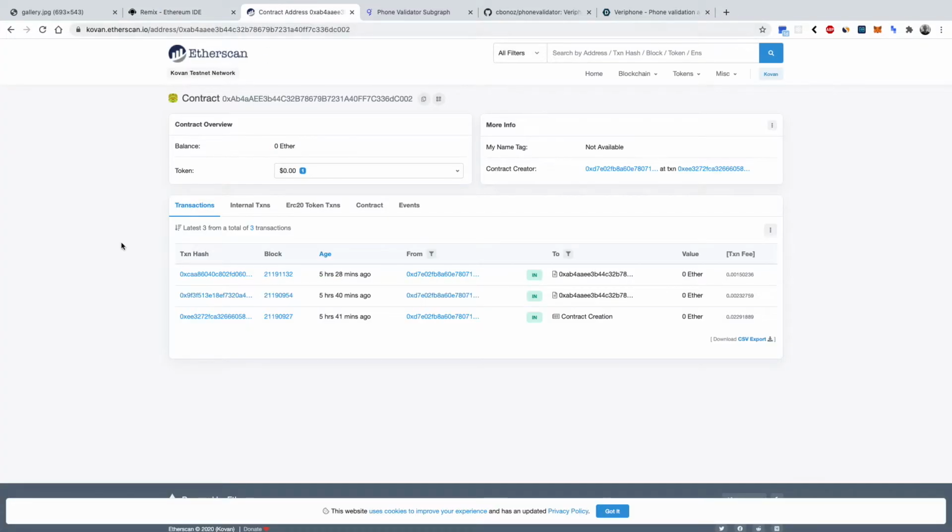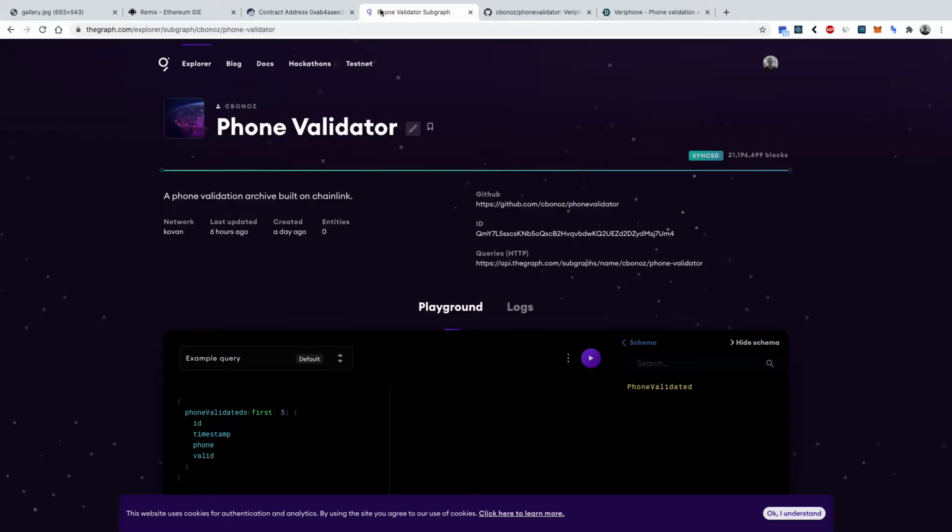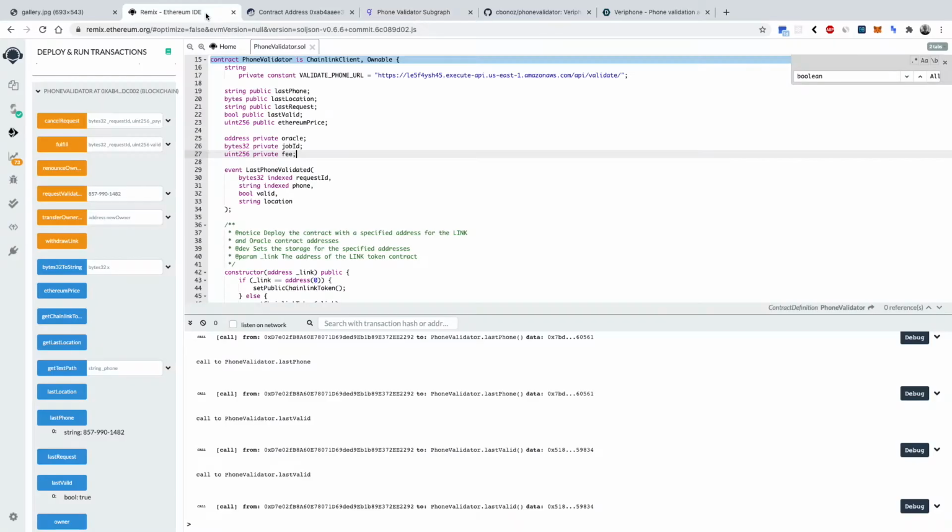So this contract is deployed on the testnet. And we can see here that I did deploy a graph. So as we get new phone numbers on the app, everything is indexed. And it's possible that phone numbers that were previously valid or previously invalid might switch. So we take a timestamp of every single event that goes through and create a record showing when it was valid and where it originated in the world.